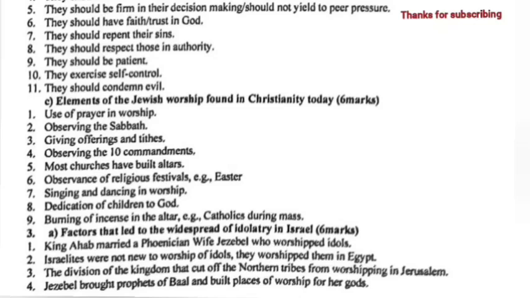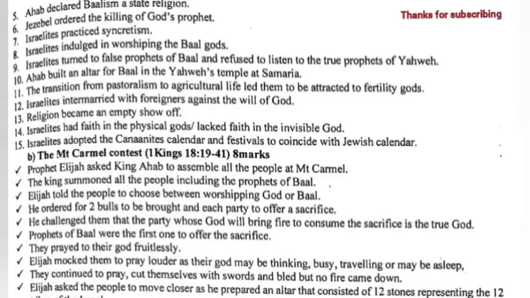Jezebel brought prophets of Baal and built places of worship for her gods. Ahab declared Baalism a state religion. Jezebel ordered the killing of God's prophets. Israelites practiced syncretism. Israelites indulged in worshipping the Baal gods. Israelites turned to false prophets of Baal and refused to listen to the true prophets of Yahweh. Ahab built an altar for Baal in Yahweh's temple at Samaria.